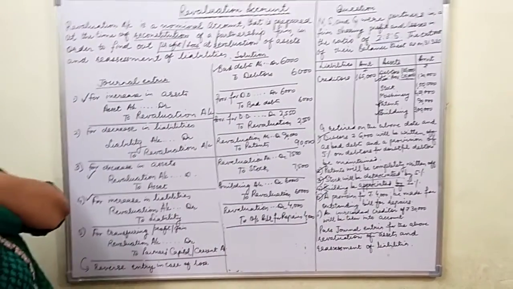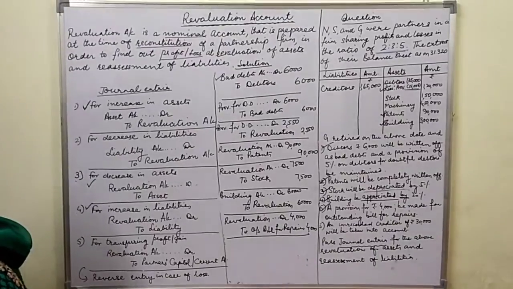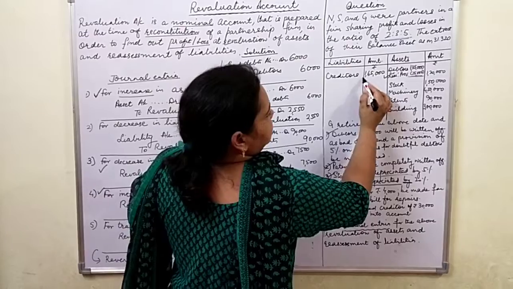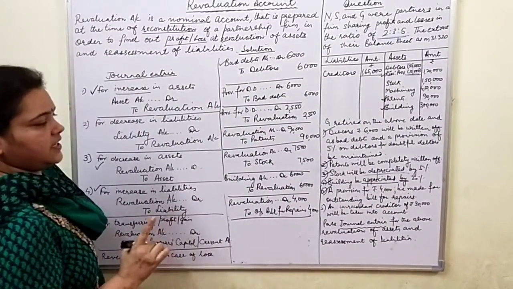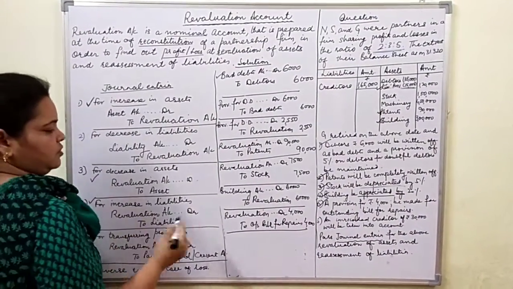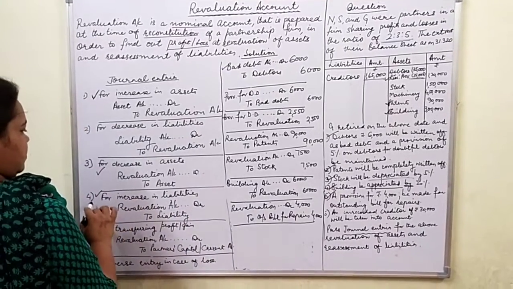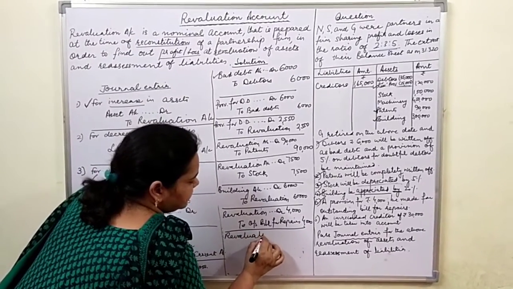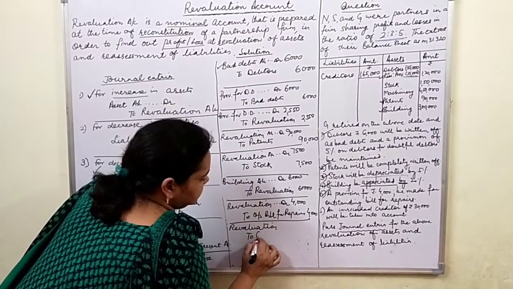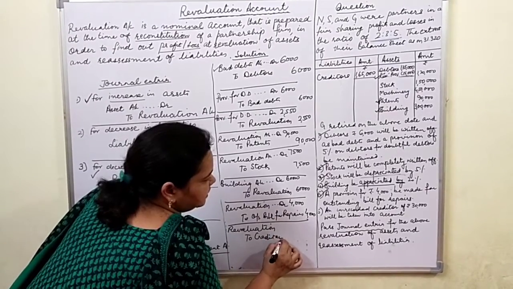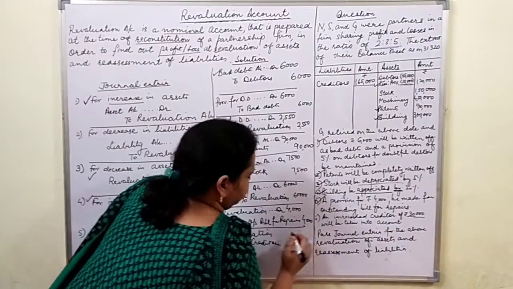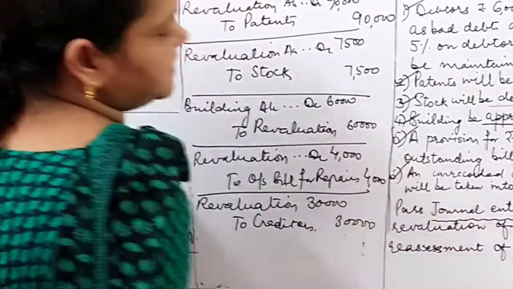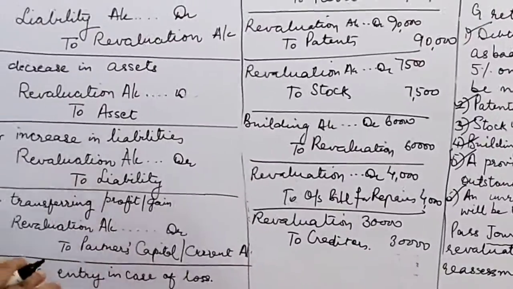Now point number 6, an unrecorded creditor of 30,000 will be taken into account. Means in this figure of 1,65,000, one creditor of 30,000 is not included. So we will increase. This also results in the loss. Revaluation account will be debited to creditors. How much is the amount? It is 30,000 rupees. So now we are done with all these adjustments, revaluation of assets and reassessment of liabilities.